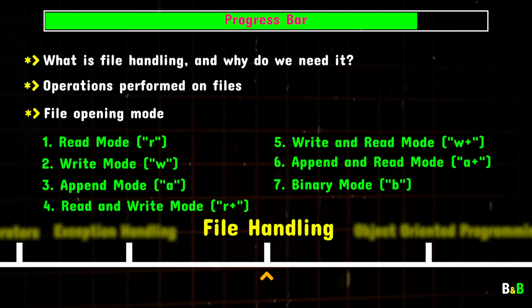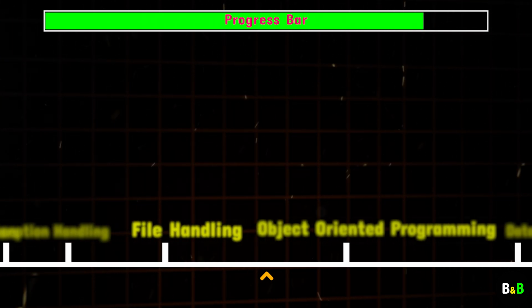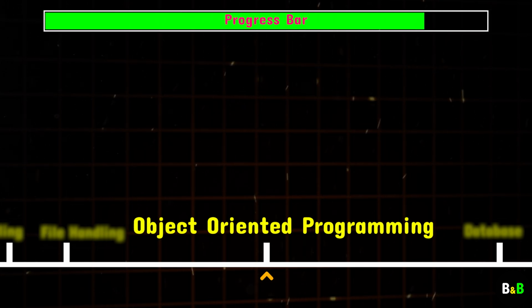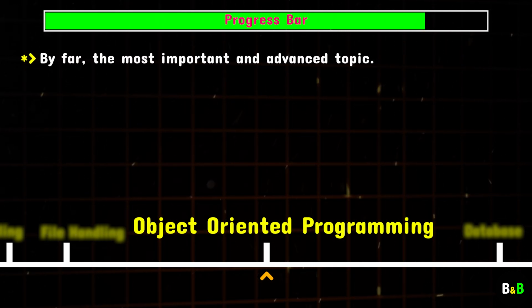By the end of this section, you'll have a solid understanding of file handling in Python. This skill is incredibly useful, whether you're building applications that process user data, creating logs for debugging, or working with datasets in real-world projects. Now we move to one of the most critical and advanced sections of our Python roadmap: object-oriented programming. This part is by far one of the most important areas in learning Python, and it will require more time and focus compared to the other topics we've covered so far.